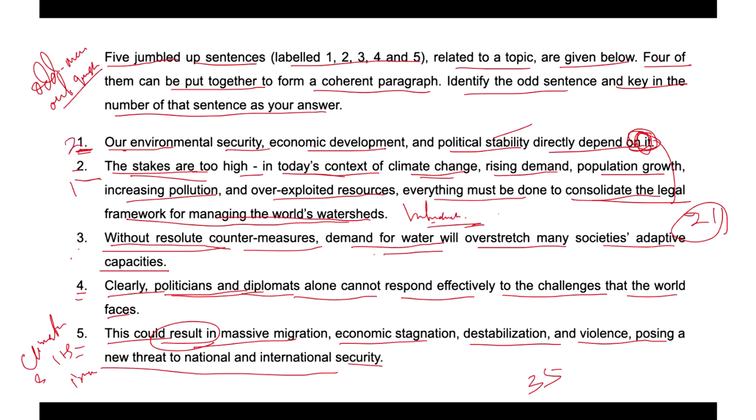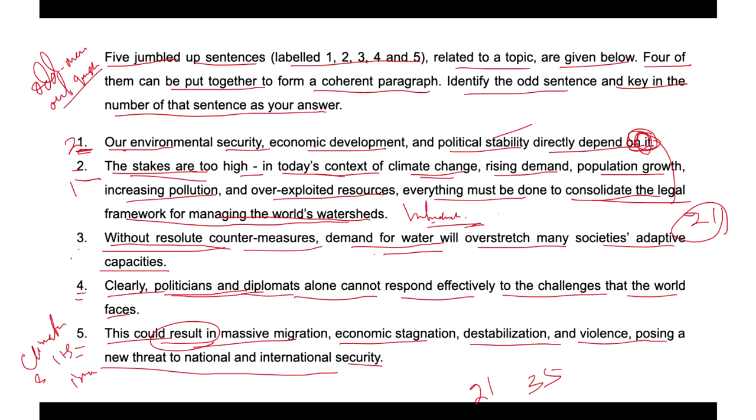And we can find out that statement five must follow three, because this could result in massive migration, economic stagnation, destabilization, and violence, posing a new threat to national and international security. Without resolute countermeasures, demand for water will overstretch many societies' adaptive capacities.